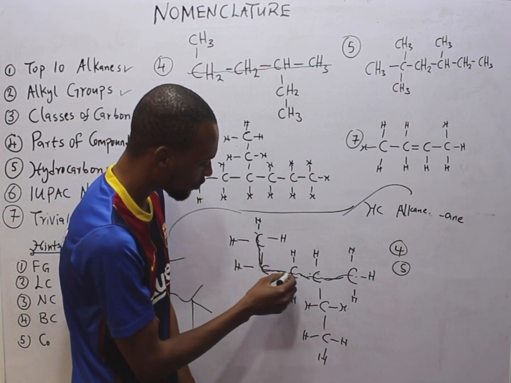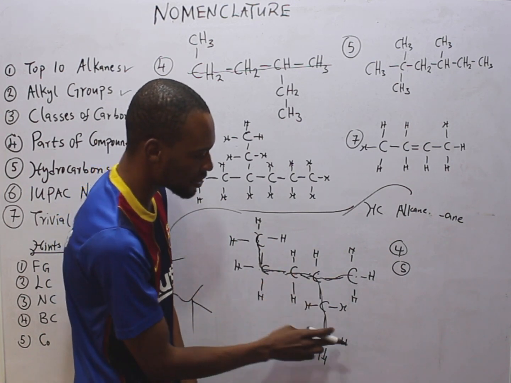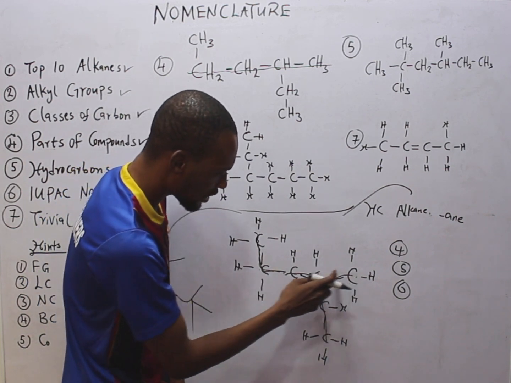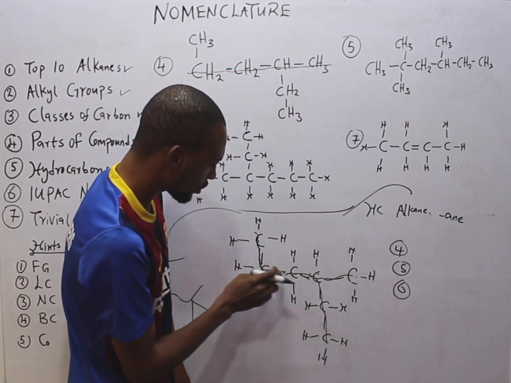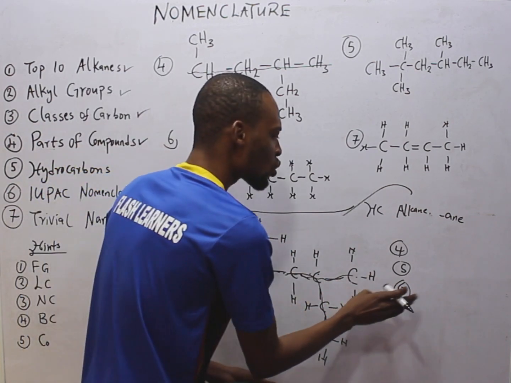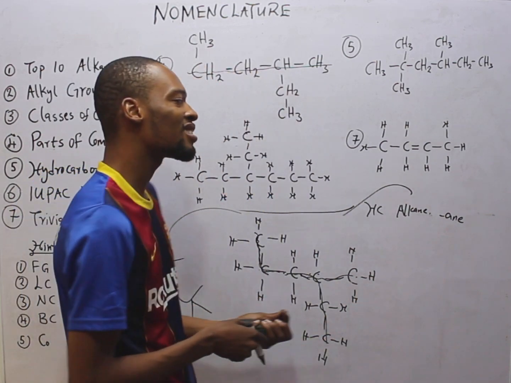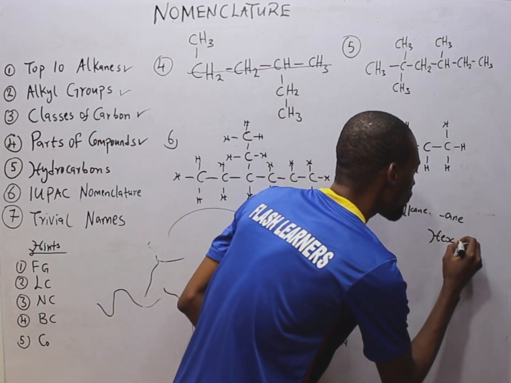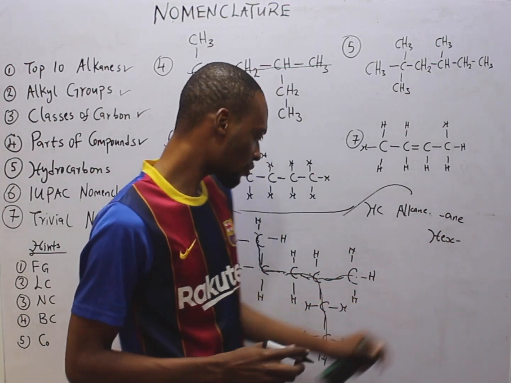Now we have another way to count. Let's try this method. If we do it like that, we have 1, 2, 3, 4, 5, 6 carbons. If we count this way, we have 1, 2, 3, 4 carbons. If we count this way, 1, 2, 3, 4, 5. So the longest chain we've gotten so far is 6. So we are going with the longest carbon chain. And once the carbon count is 6, what is that? Hex. So we have the prefix hex. Alkane, ANE, hex, longest carbon chain. What else?